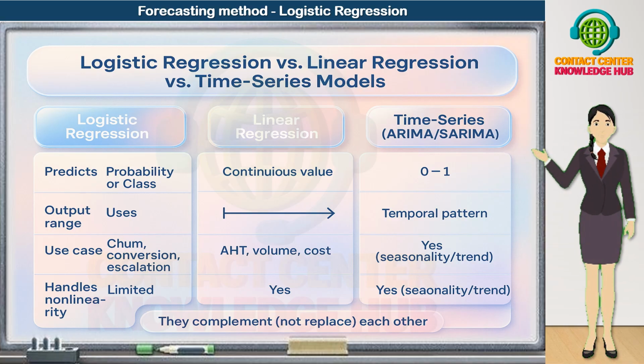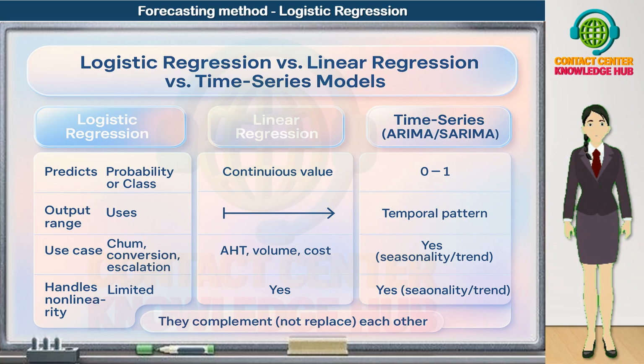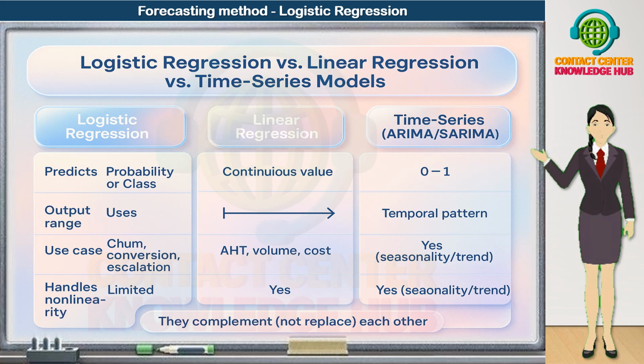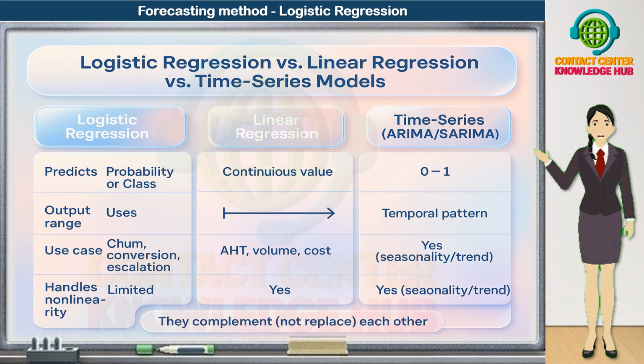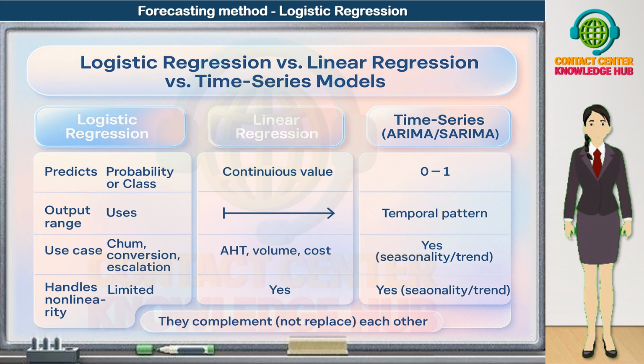Second, output range. Logistic regression outputs values between 0 and 1, making them valid probabilities. Linear regression outputs values from -infinity to +infinity, which is fine for many numeric metrics, but not suitable for direct probabilities. Time series models have an output range that depends on the specific model, but generally produce continuous numeric forecasts over time. Third, typical use cases.